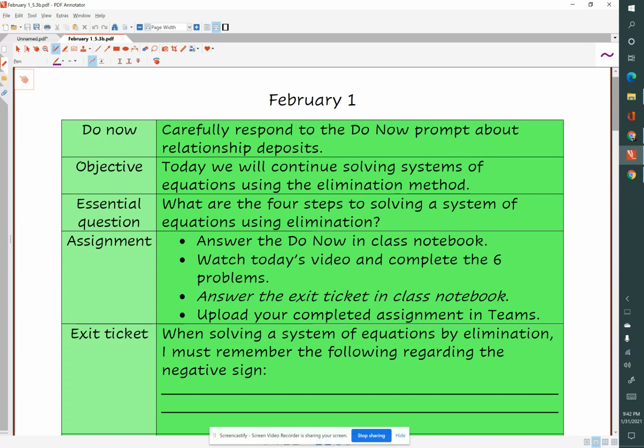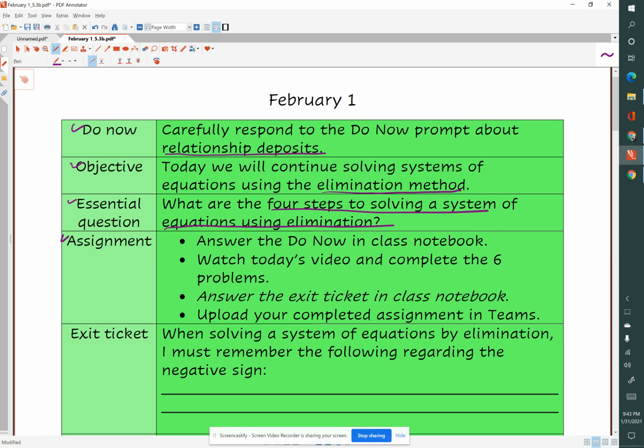Right now, there's a storm outside, so we'll warm up with some systems of equations, which we will solve using elimination. We started this on Friday. Before we start, I want you to carefully answer the Do Now prompt about relationship deposits. And today, we will continue solving systems of equations using the elimination method. Our essential question is, what are the 4 steps to solving a system of equations using elimination?